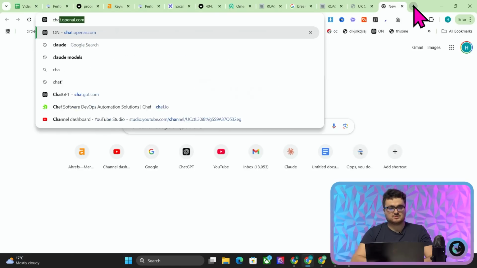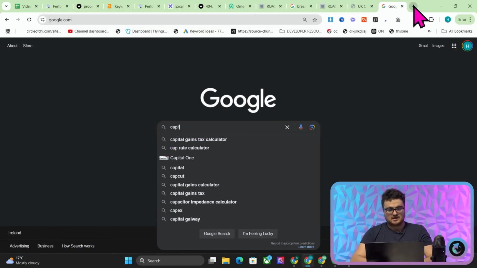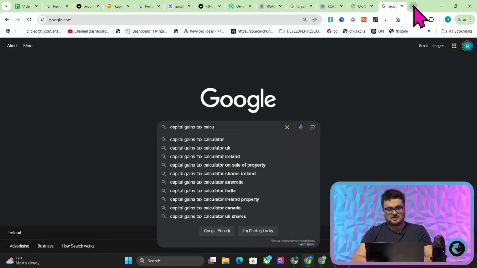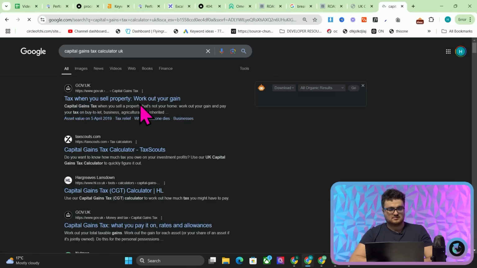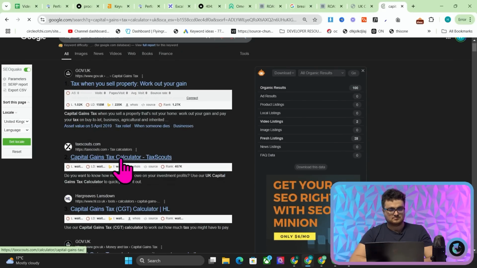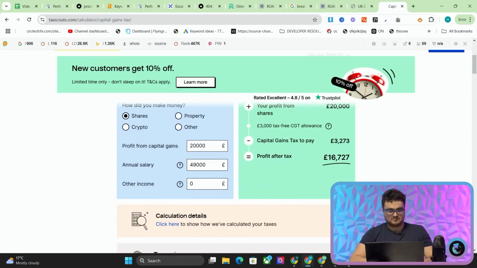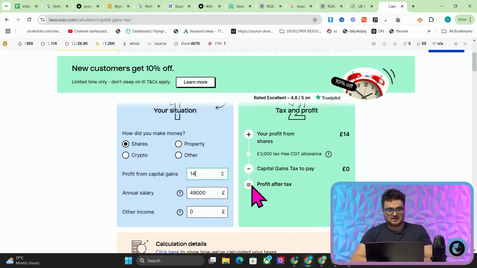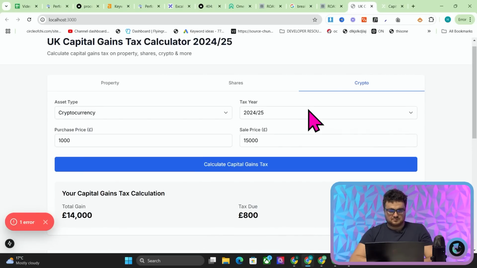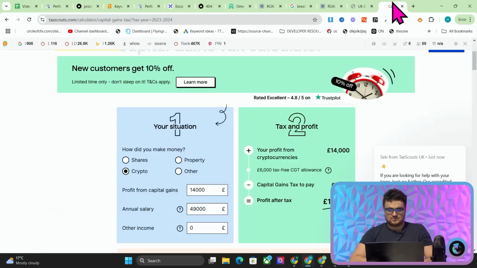So what I'm going to do is go to Google. Capital gains tax calculator UK. So let's just go here. Let's do the exact same thing. So profit from capital gains is 14,000. So it seems like this is actually wrong. So tax due, it says 800 here, but this one, same numbers, it says that.